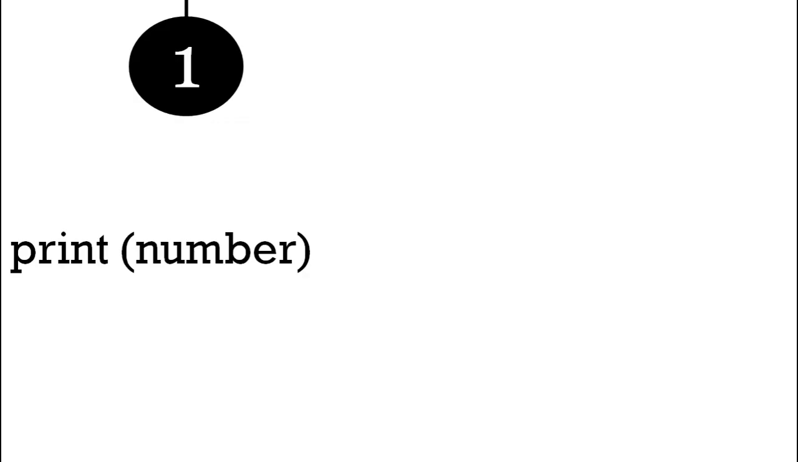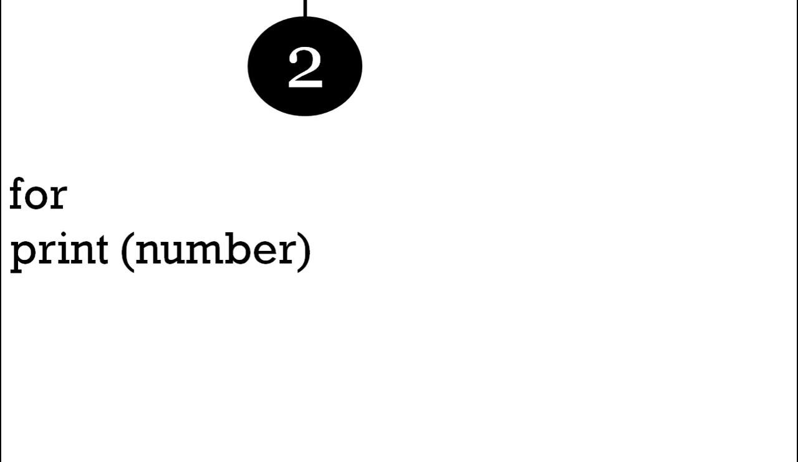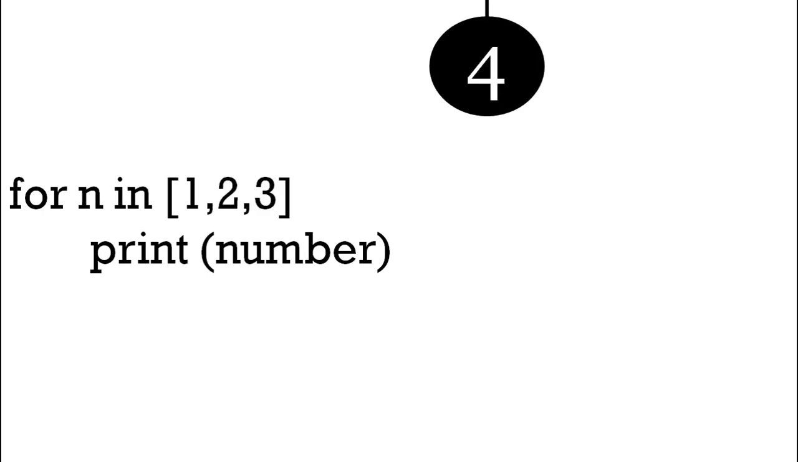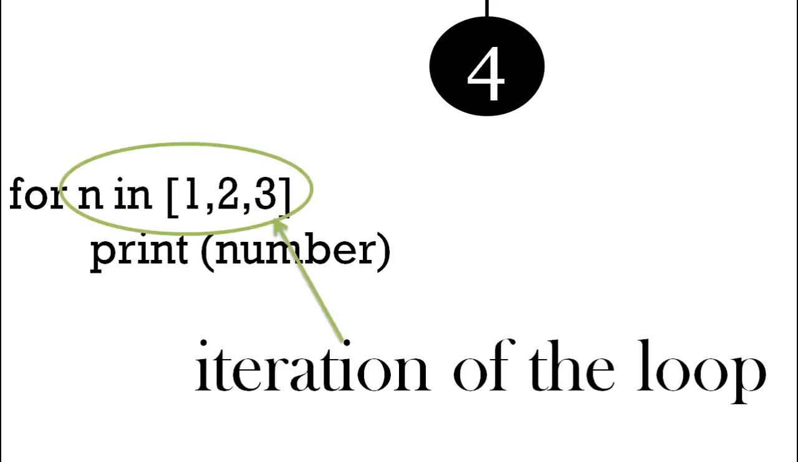We have print number, just a simple print statement. We have for loops, we use the for word. The space called the indentation to tell us the print statement is part of the for loop. N in 1, 2, 3, which is the variable going through each stage in a list. So that's called iteration. So that's the iteration of the loop. So N will equal 1, then 2, then 3 in this case.